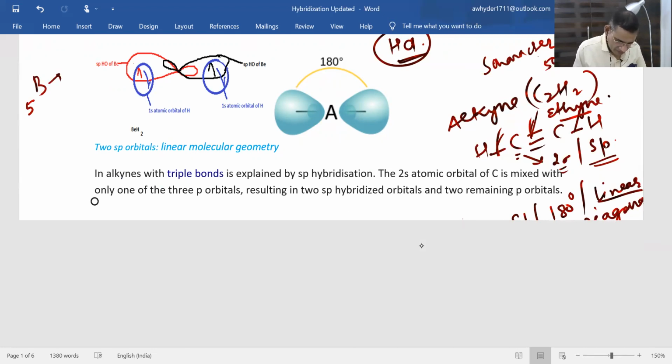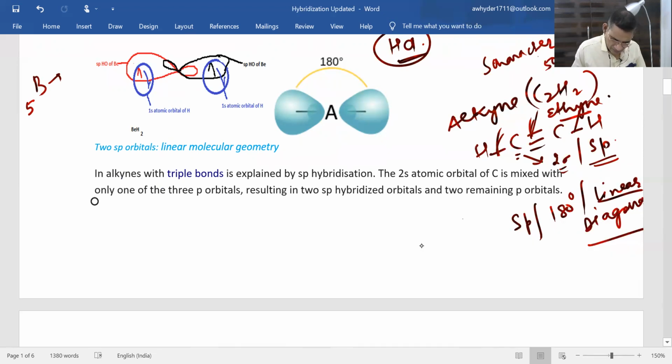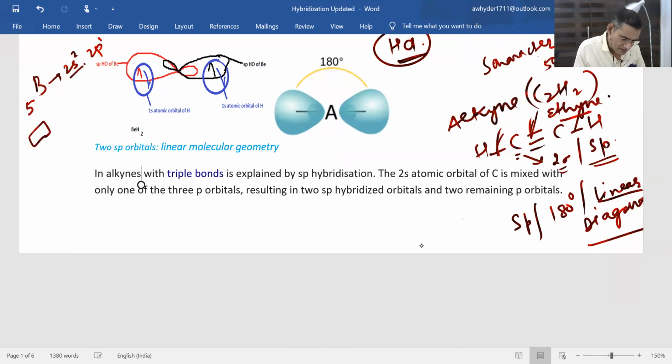Electronic configuration will be 2s2 2p1. One electron from 2s will be shifted to 2p.